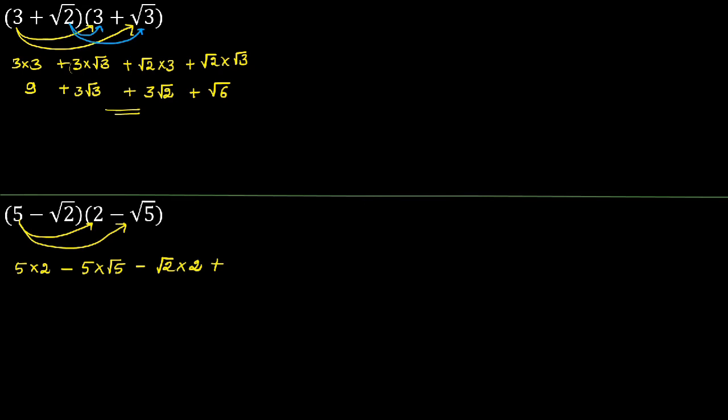Then minus into minus plus, so root 2 into root 5. 5 2s are 10. 5 root 5. Root 2 into 2, that is 2 root 2 plus root 2 into root 5 is root 10. Here there are no like terms, so we cannot add.